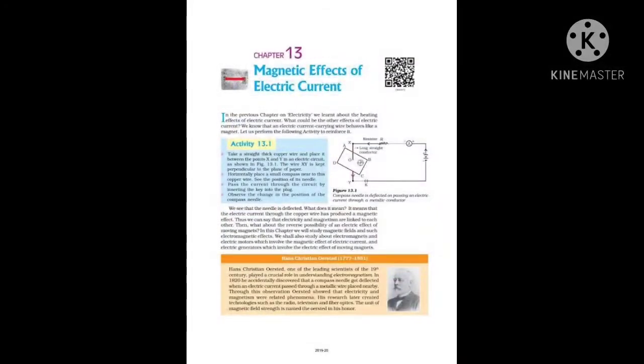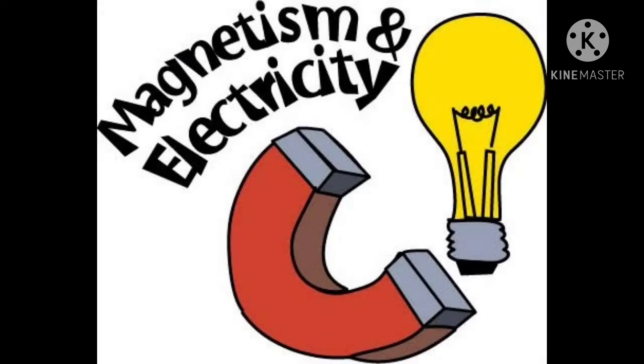Children, today we will study chapter 13, Magnetic Effects of Electric Current. Children, magnetism and electricity were considered to be two different or separate branches of physics. They were not considered to be related to each other. Okay. But in the year